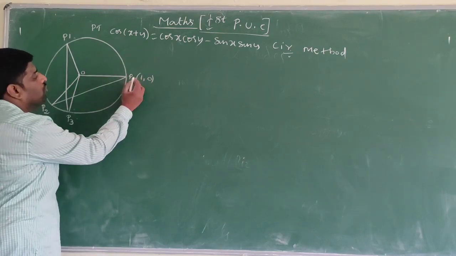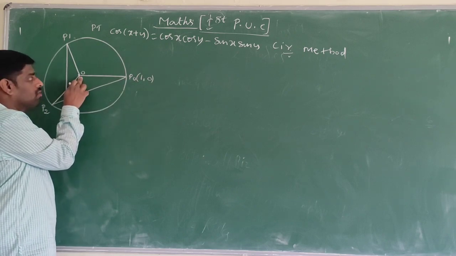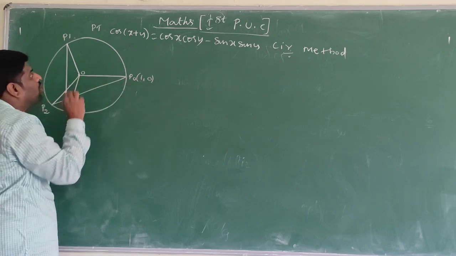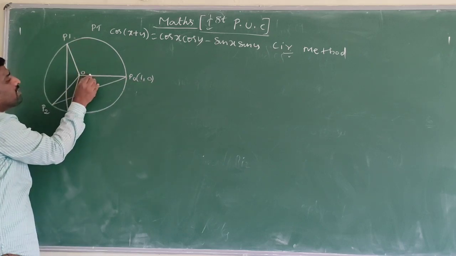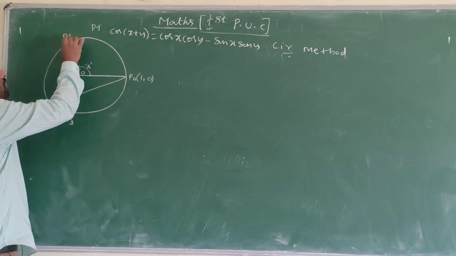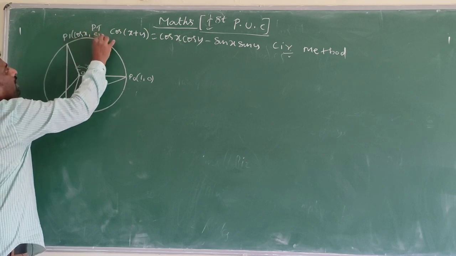Here the origin is 0 comma 0, cos 0 is 1, sin 0 is 0, that is 1 comma 0. Here this is positive angle x degree, that's why here cos x comma sin x.